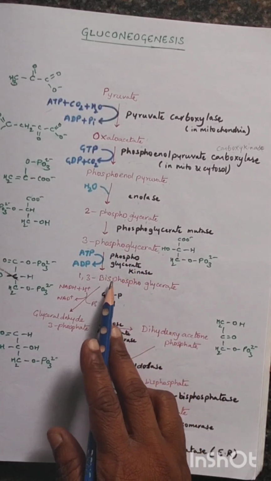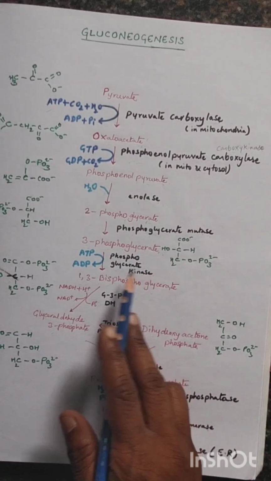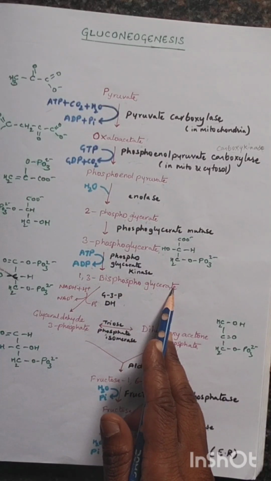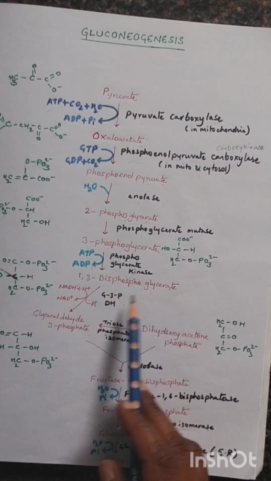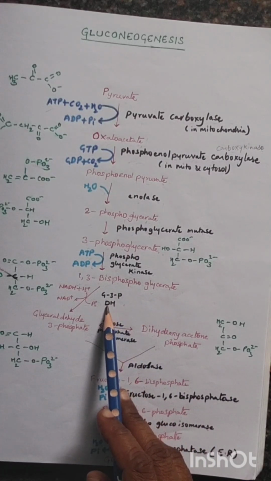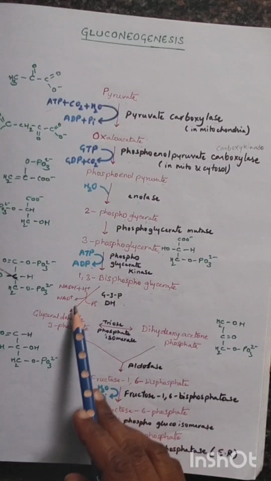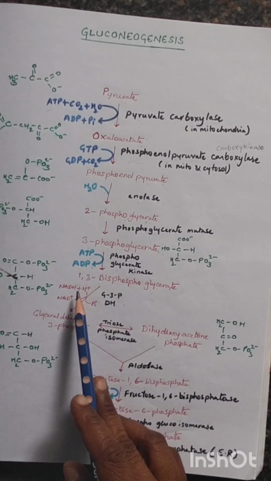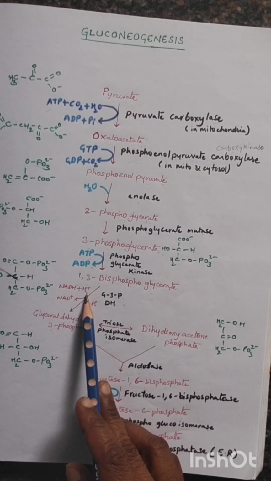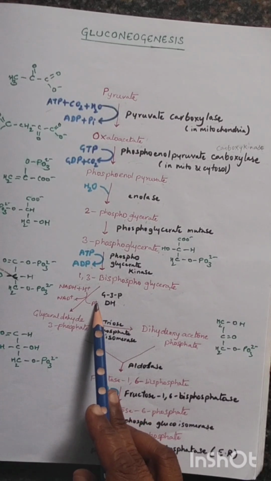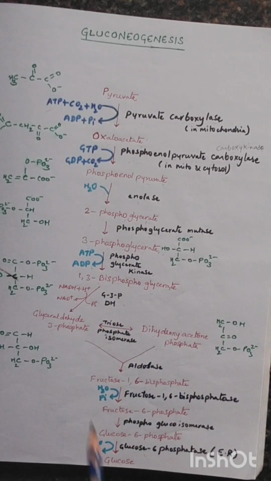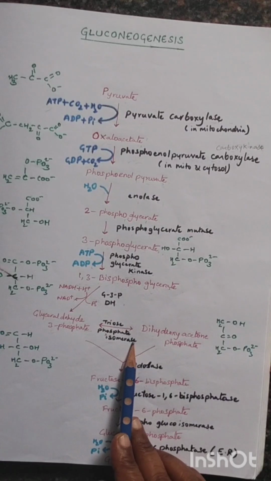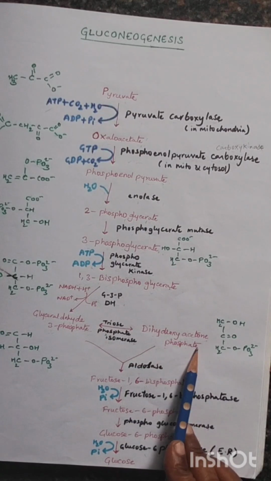3-phosphoglycerate in the presence of phosphoglycerate kinase takes in an ATP molecule and forms 1,3-bisphosphoglycerate. 1,3-bisphosphoglycerate in the presence of glyceraldehyde 3-phosphate dehydrogenase forms glyceraldehyde 3-phosphate, and here NADH is oxidized to NAD plus and a molecule of Pi is released. Glyceraldehyde 3-phosphate in the presence of triose phosphate isomerase forms dihydroxyacetone phosphate.